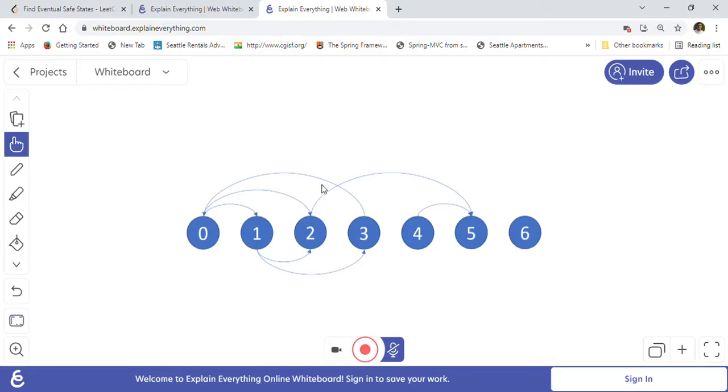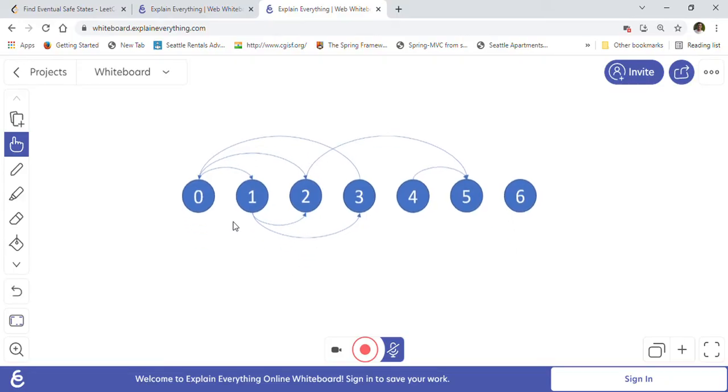So this is our graph, right? As you can see, we just saw that for node 0, 0 to 1 we can go, from 1 to 3 we can go, and from 3 to 0 we can go basically, right? So we are going back to 0, which means that we have a cycle, and this cycle means that it is not a safe node, right?